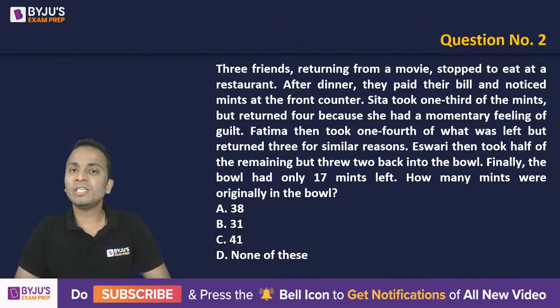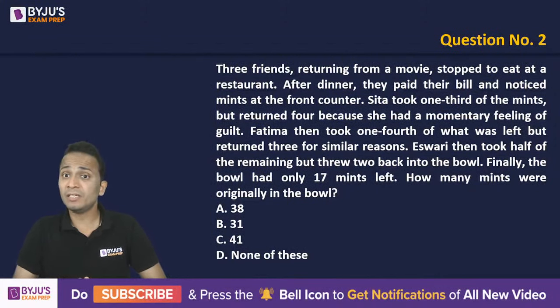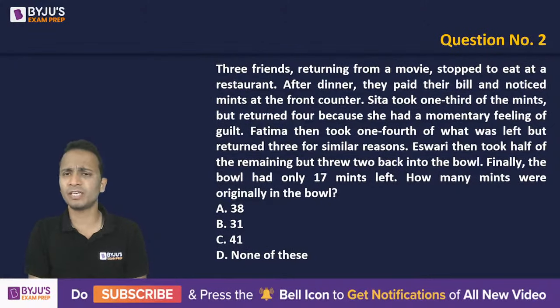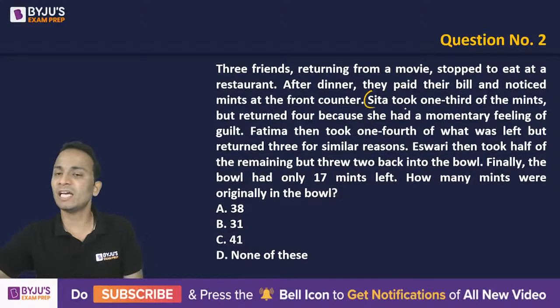So question says that 3 friends returning from a movie stopped to eat at a restaurant. After dinner, they paid the bill and noticed mints at the front counter. So some mints were kept on the front counter. Now the first friend Sita took 1/3 of the mints but returned 4 because she had a momentary feeling of guilt. Okay, so important information is this much. Sita took 1/3 but she kept back 4.